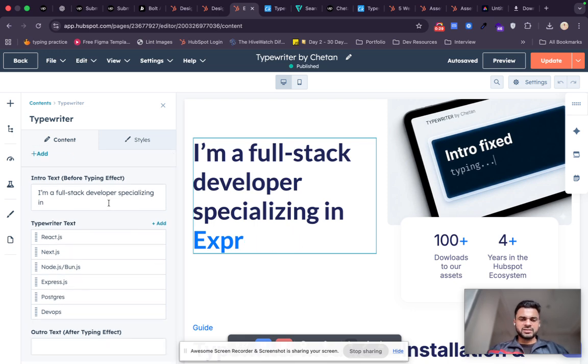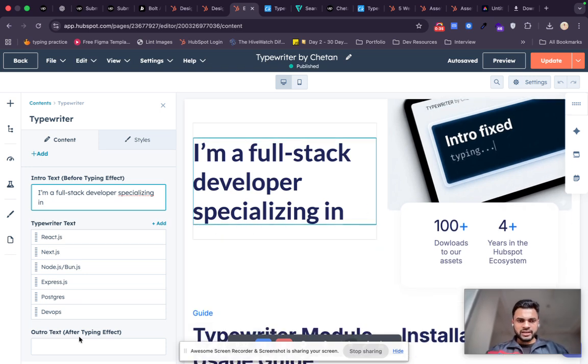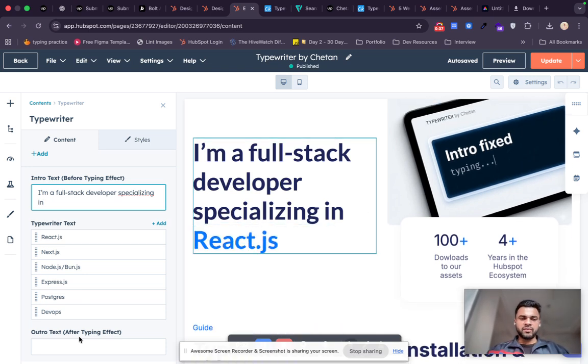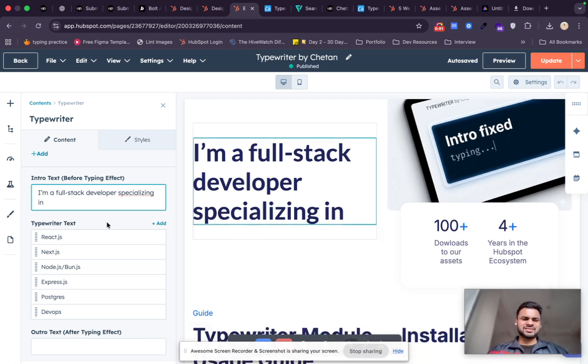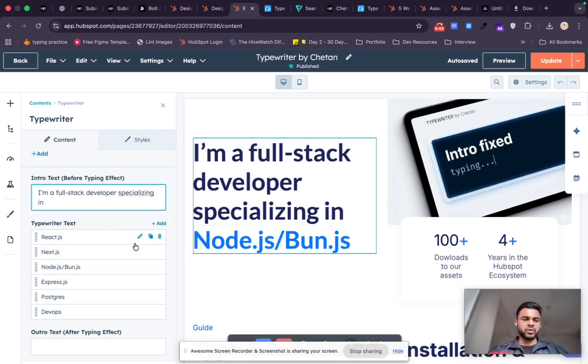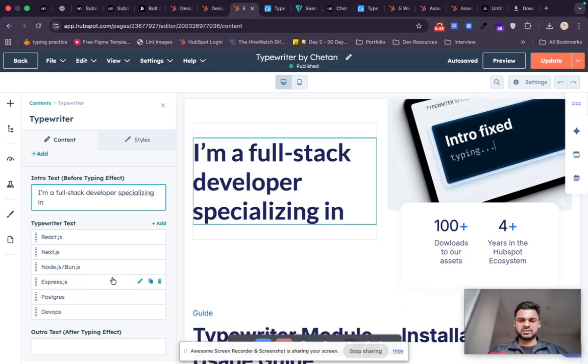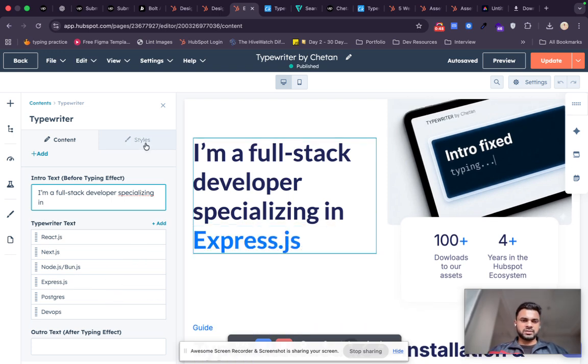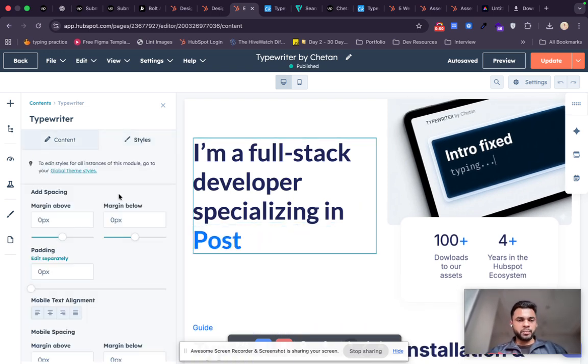It has intro text. If you want to put some intro text here, it has outro text. These intro and outro text are static in nature, so they will not change on the go. And you can add or remove these typewriter texts. You can just add them like a loop, and we have spacing for all of the screen sizes.